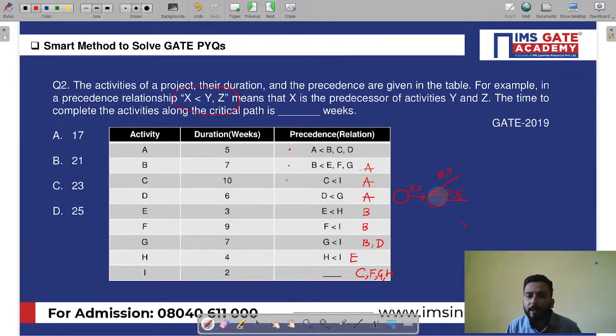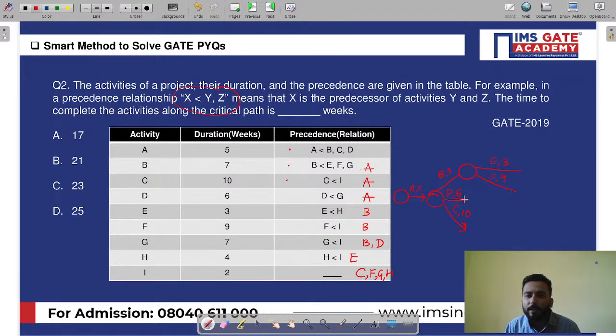This is D and this is C. C is with 10 days. So now come to E and F. From B, E and F are also going out. So this is your E with 3 days and this is your F with 9 days. Yes or no?